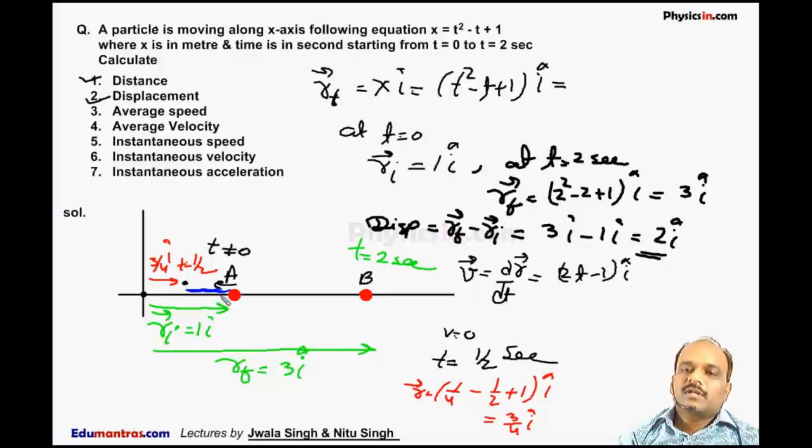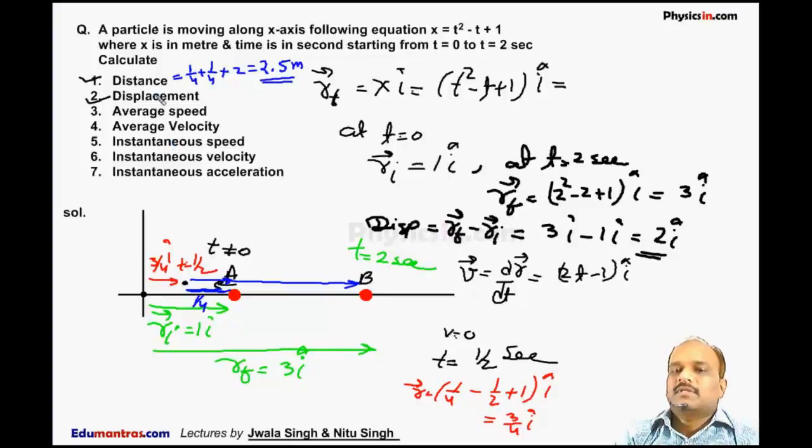This distance can simply be calculated: the full distance is 1 meter, this is 3 by 4 meter, so it is 1 by 4 meter. So it goes backward, then again forward, and finally it reaches this point B. So the total distance traveled by the particle is 1 by 4 plus 1 by 4 plus 2, since this distance is 2, this is 1 by 4, this is 1 by 4. So it comes out to be 2.5 meter. So the actual distance traveled by the particle is 2.5 meter.